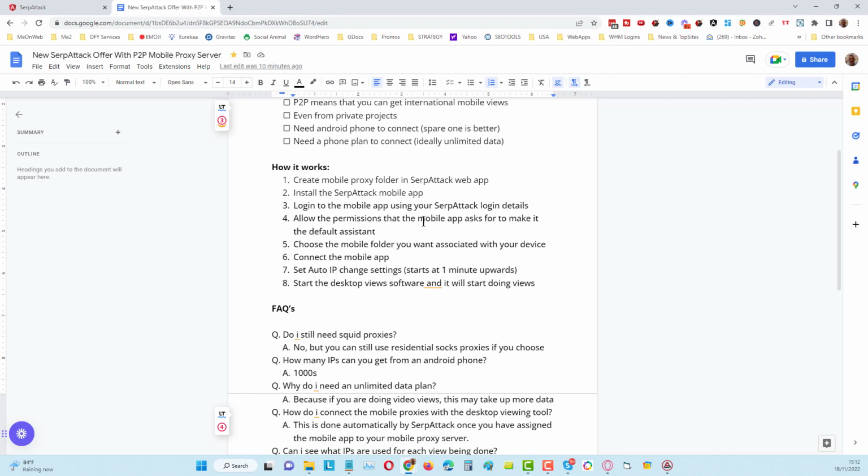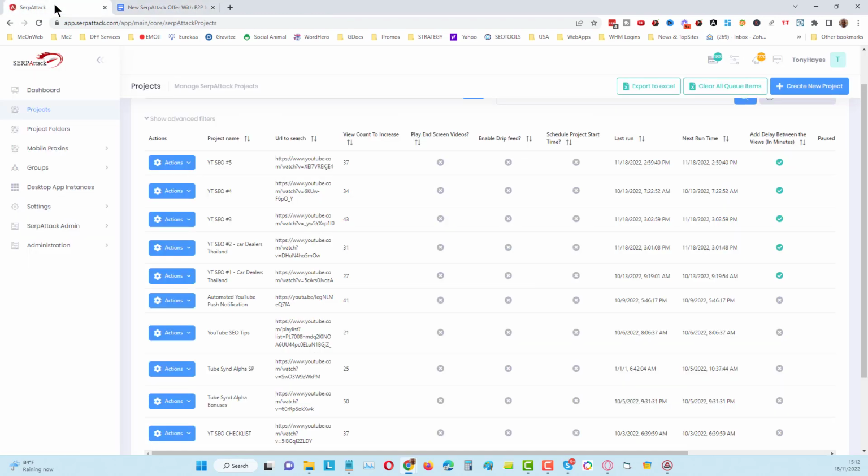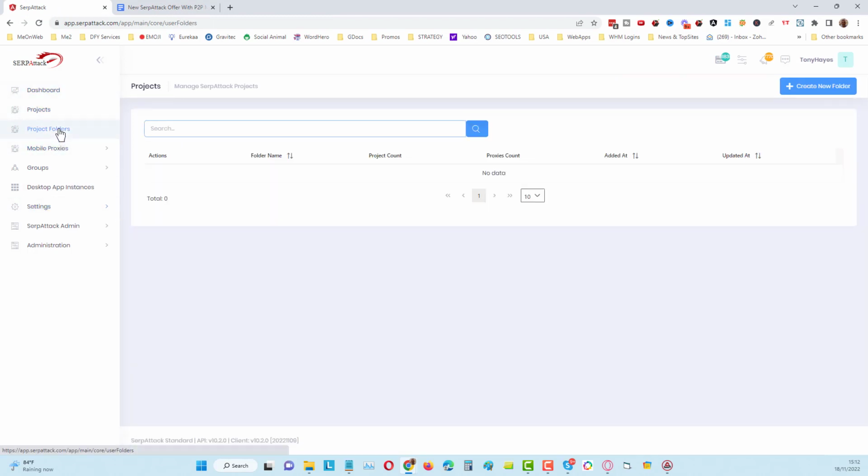Okay, so once you have added the mobile app, then what you need to do is add your username and password for your SerpAttack account. And then you're going to come over into SerpAttack, and you can see here we've got project folders in here.